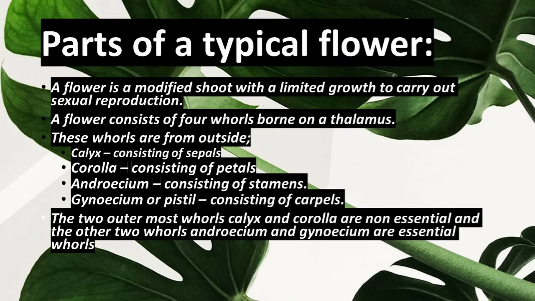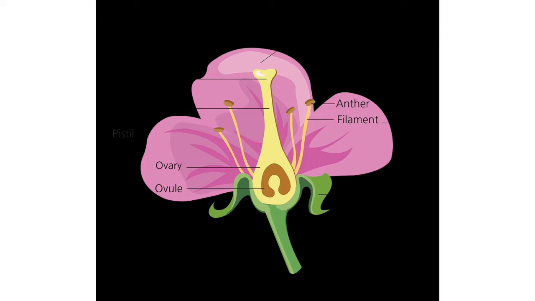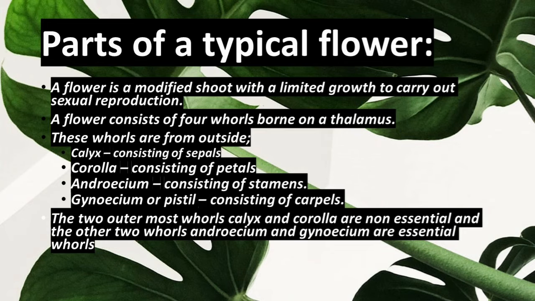Now let us see parts of a typical flower. A flower is a modified shoot with a limited growth to carry out sexual reproduction. A flower consists of 4 whorls borne on a thalamus. Thalamus is a place on which floral parts arise. The whorls are, from outside, calyx. Calyx consisting of sepals.